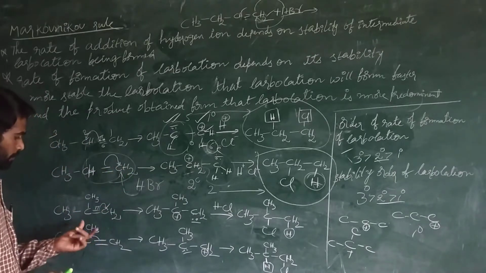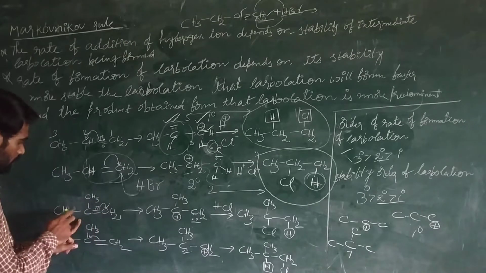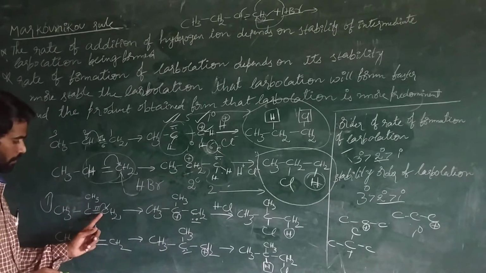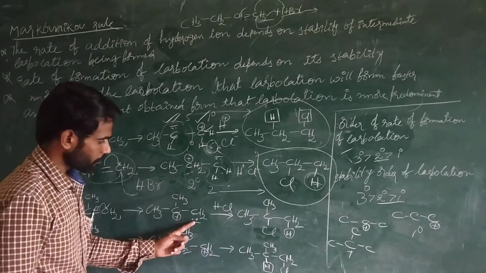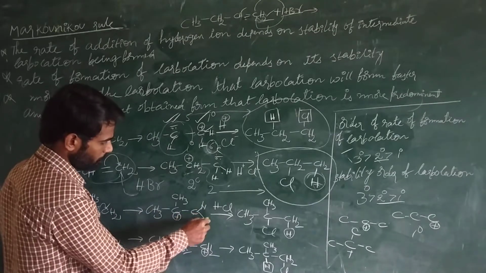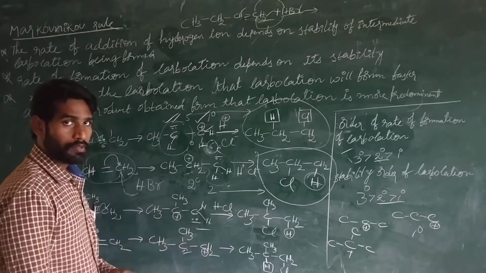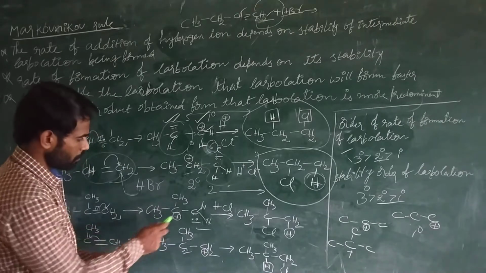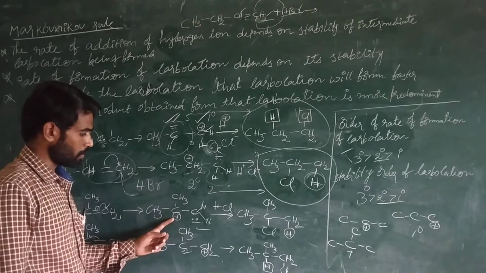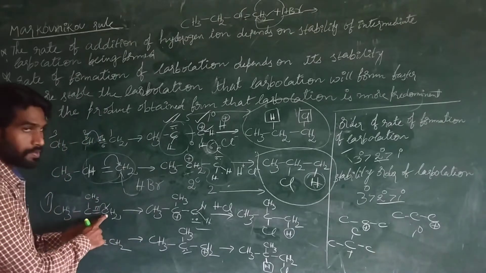Next, see another case. For example, the pi electrons are moving towards this carbon atom. What happened here? When these pi electrons are moving towards this carbon atom, this carbon already has two hydrogen atoms forming bonds. These two bonds give 4 electrons, then 6 electrons and 8 electrons. This carbon is more stable, but this carbon has only 6 electrons: 1, 2, 3, 4, 5, 6. Now this is the carbocation generated when these pi electrons move towards this carbon.